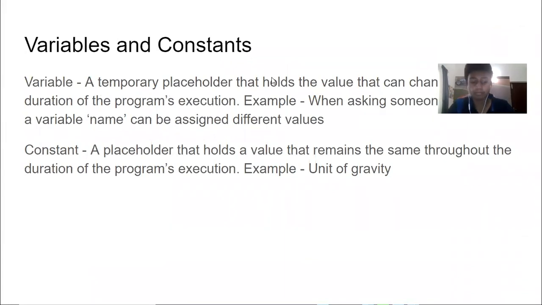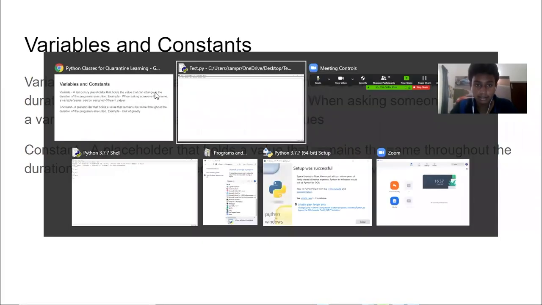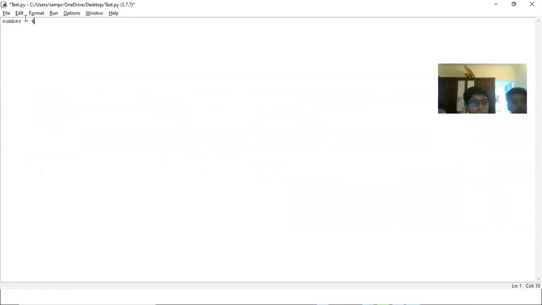Okay, let me give you an example in the actual thing. The way you assign a variable is you write the variable name, which should say number. Now to give this variable a value, you put number equals 4. So now you have a variable number with the value 4. Making sense?